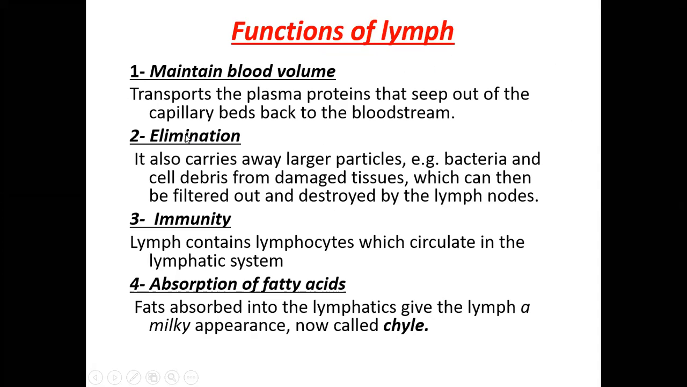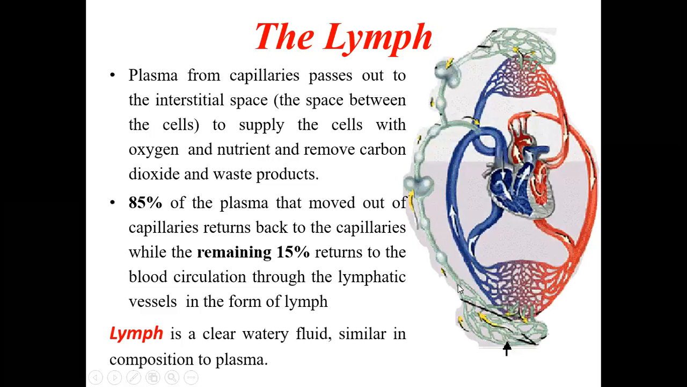The second is elimination. So what does it eliminate? It also carries away large particles, for example bacteria and cell debris from the damaged tissues, which can then be filtered out and destroyed by the lymph nodes. So it will eliminate the bacteria and the viruses as well as the dead cells, cell debris, and wastage of the cells. All those will be removed by what? Lymph nodes. So when it is flowing through, it will be filtered by the lymph nodes.